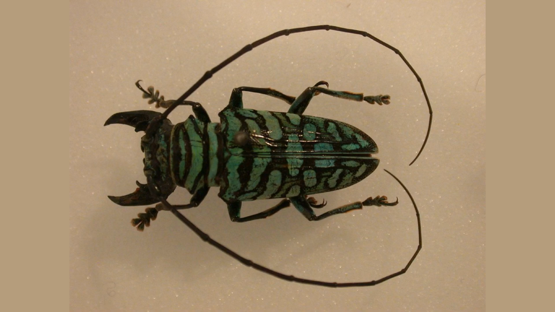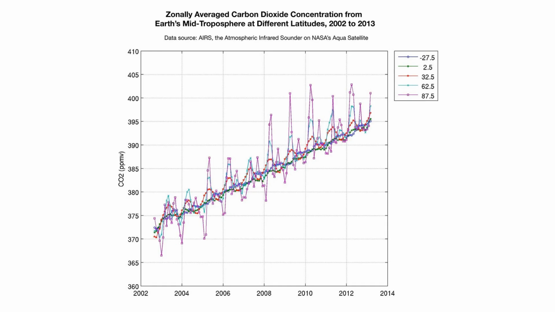Another significant change in the composition of Earth's atmosphere occurred around 400 million years ago, during the Devonian period. During this time, the levels of carbon dioxide in the atmosphere began to decrease while the levels of oxygen increased. Animation of the changing levels of carbon dioxide and oxygen in the atmosphere during the Devonian period.